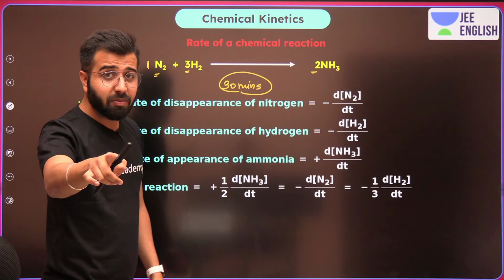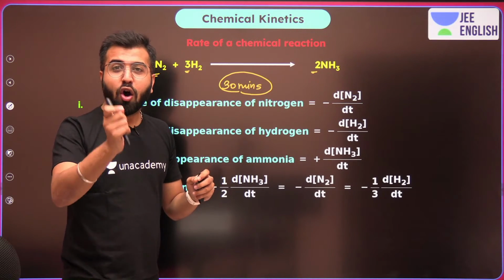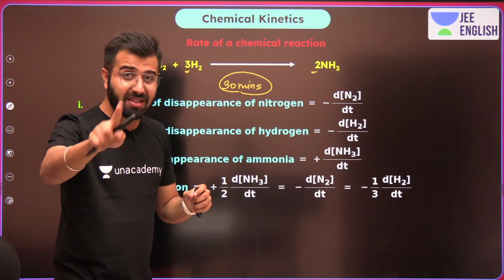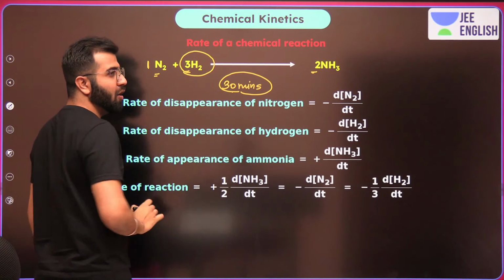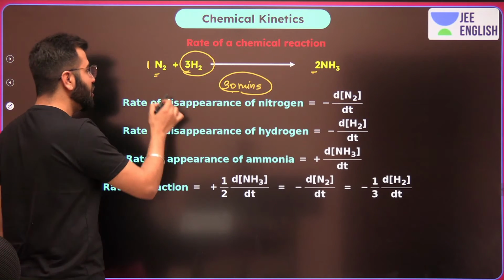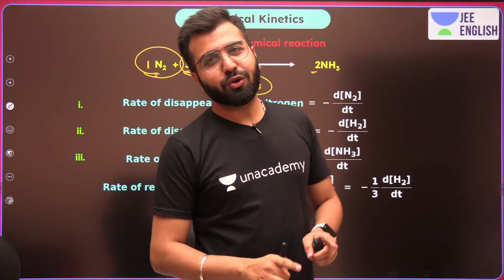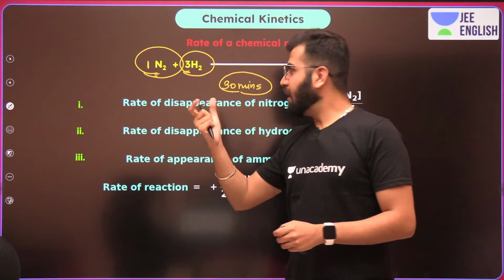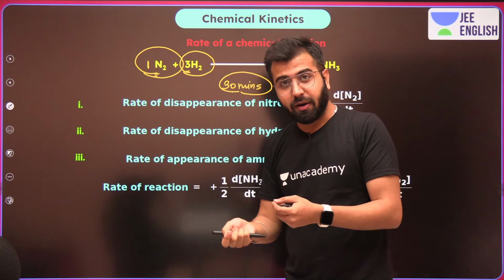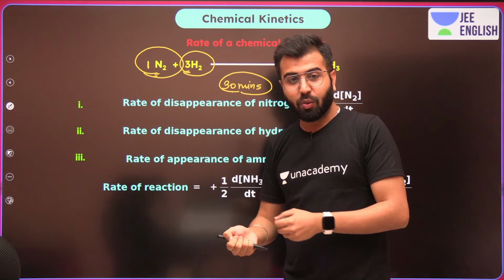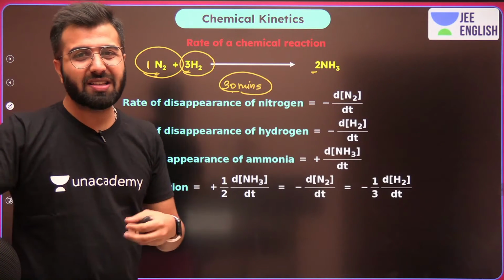Okay? Now guys, you let me know. Where do you see the consumption of the substance is more? In 30 minutes, let's say 3 moles of H2 were getting consumed and 1 mole of N2 was getting consumed. Where do you think the consumption per time is more? Which one is getting exhausted quicker? Let me know. What will you say over here? Is it the hydrogen or is it the nitrogen?